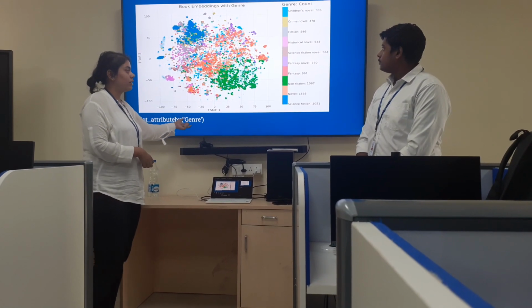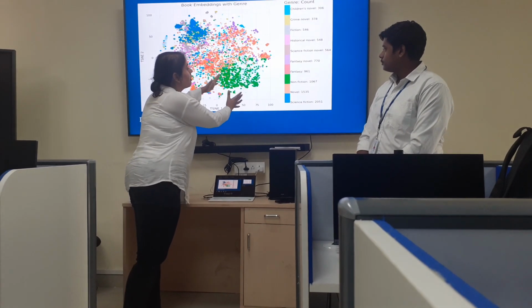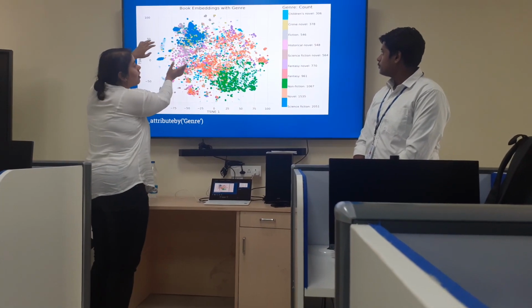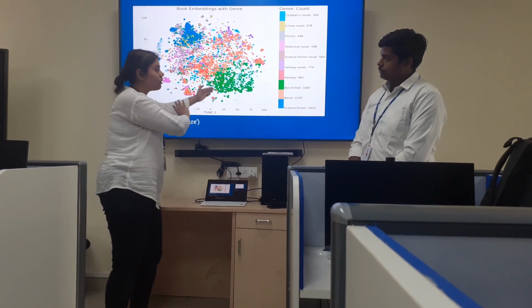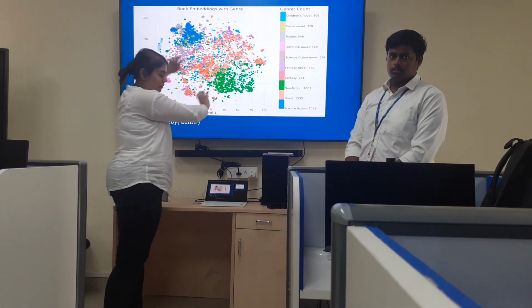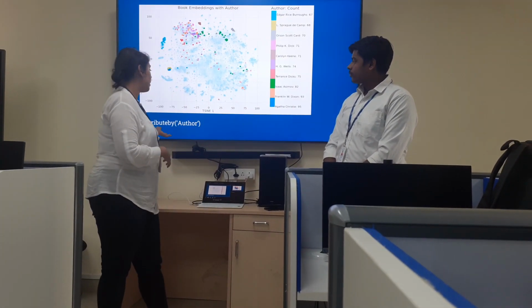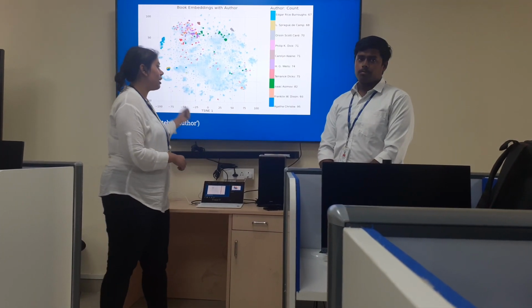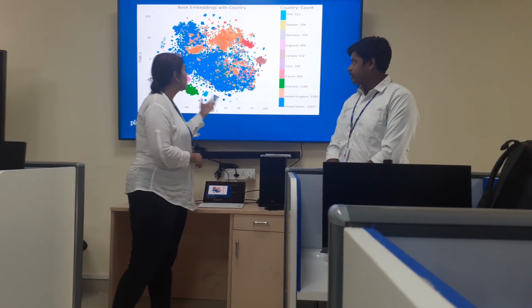Here I have given genre. We can see here that the non-fiction, the green elements, are clustered together, while the science fiction and children novels, which are usually not related to non-fiction, are clustered far away from there. Similarly, we can pass any attributes to see this distribution in the embedding model, like here author or the countries.